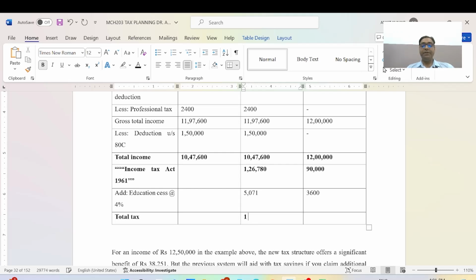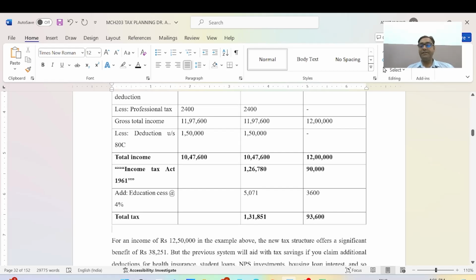So here we are using 1,26,780. Now 5,071 will be added, so it will be 1,31,851. Now here it is 90,000 plus 3,600, which means 93,600. Okay. Now, as per what we have discussed here.